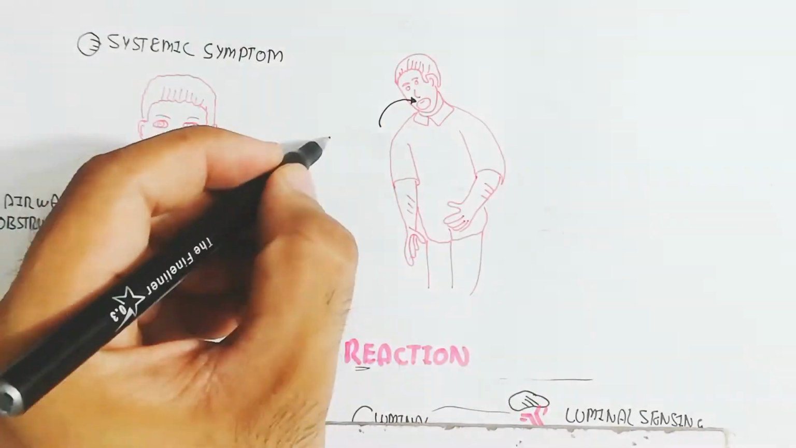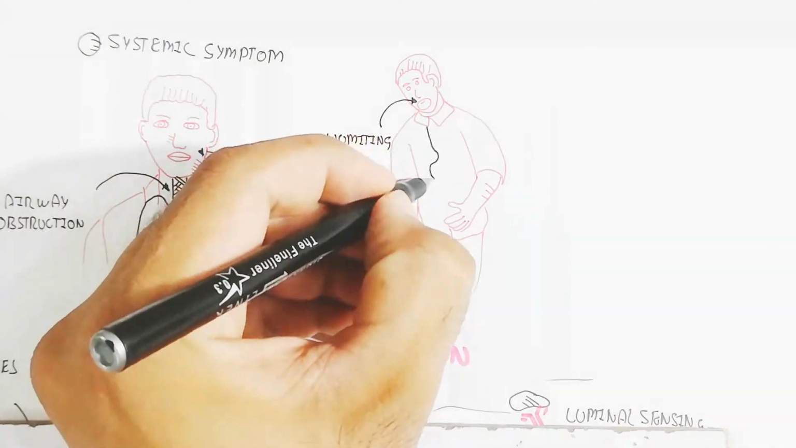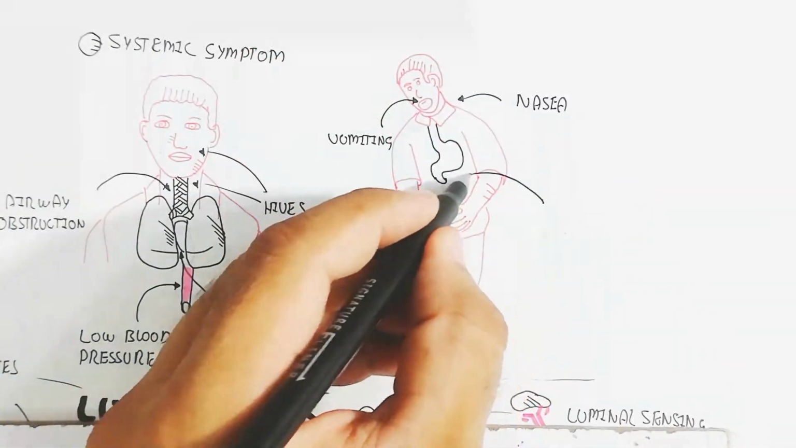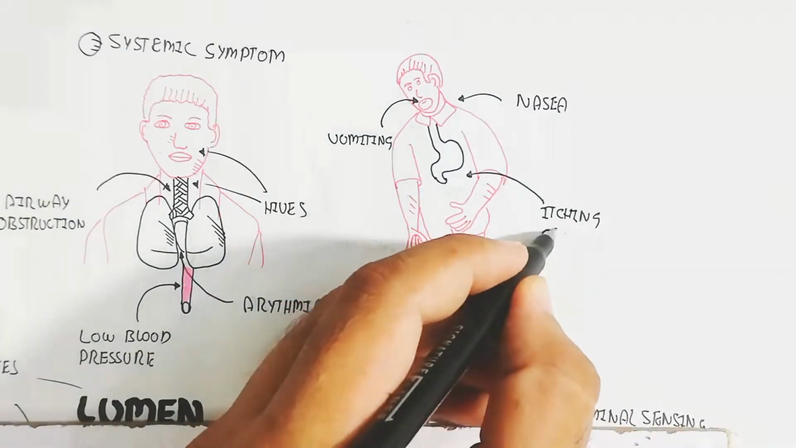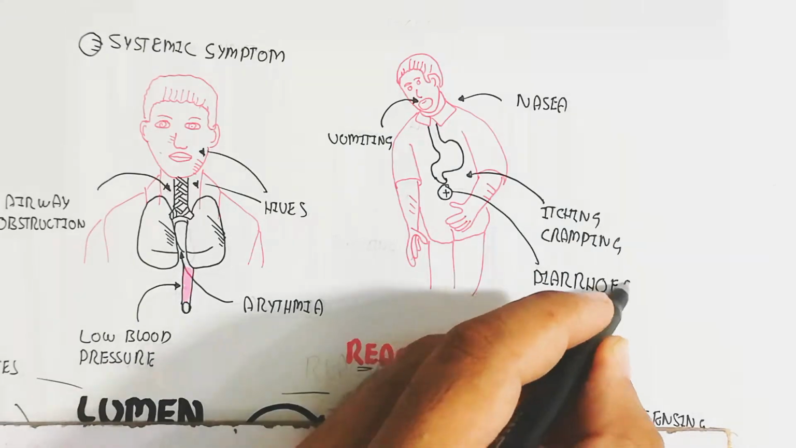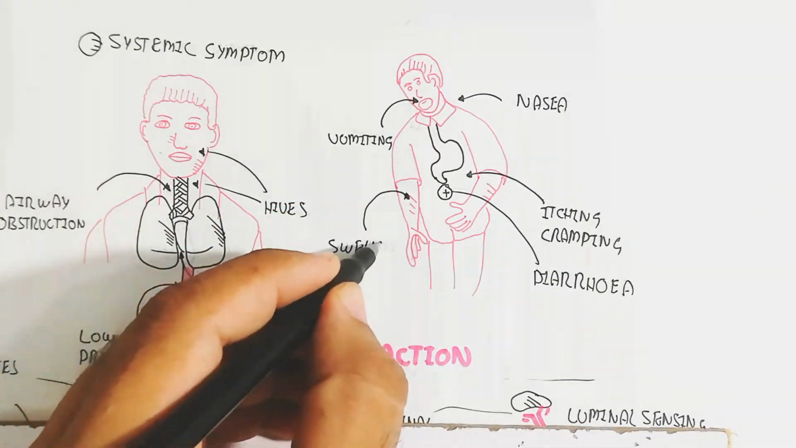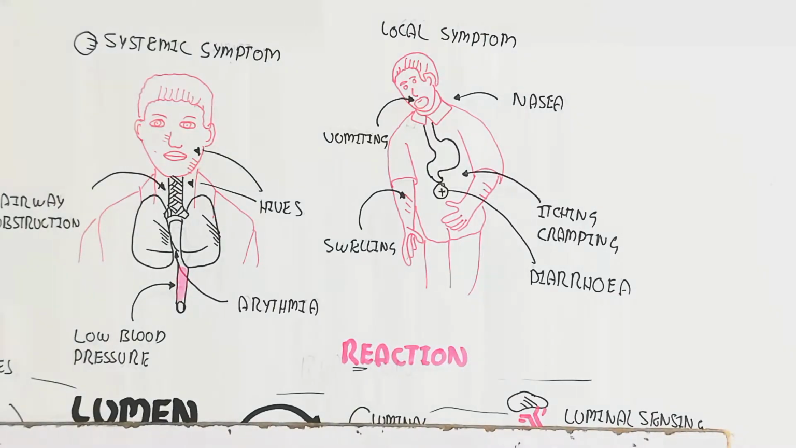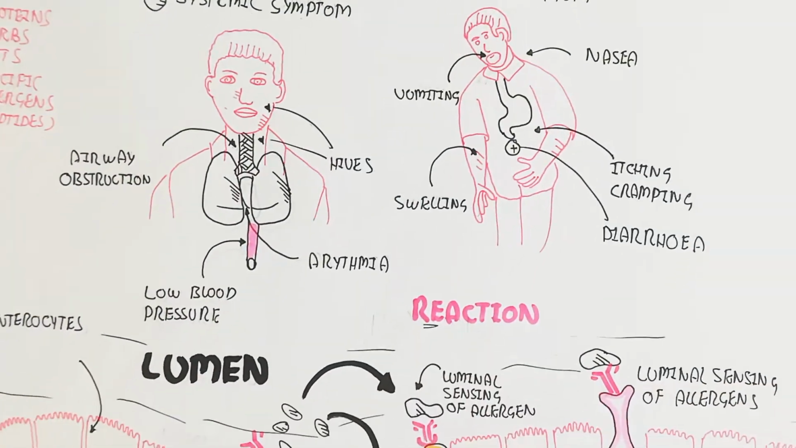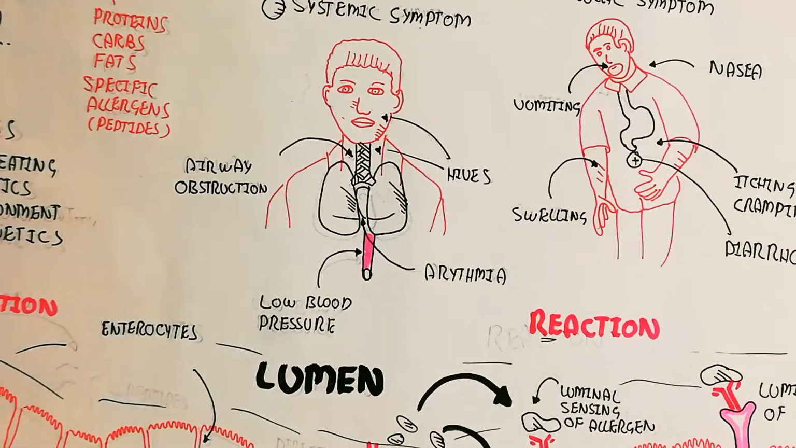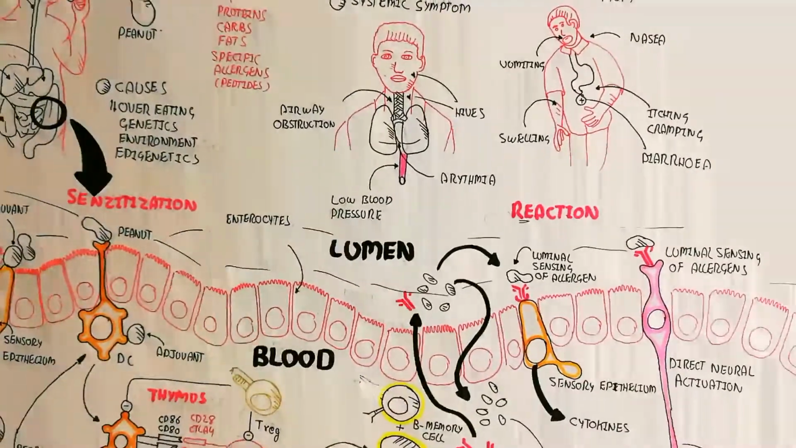While the local symptoms can be vomiting due to the sympathetic nervous system activation and mast cell degranulation. The mast cell also produces histamine, which is a vasoconstrictor and will lead to airway obstruction, and also nausea, itching, cramping, diarrhea, and swelling of the arm. So in this way the peanut allergy works in this manner.